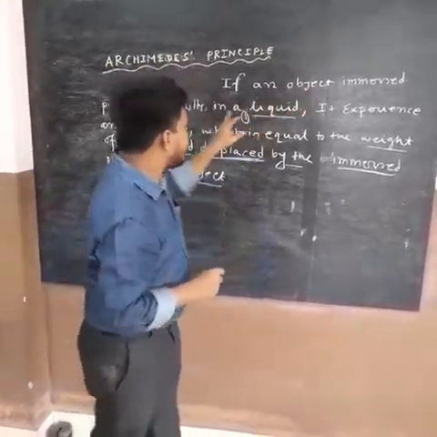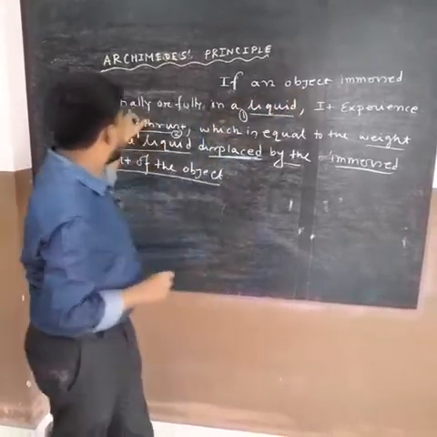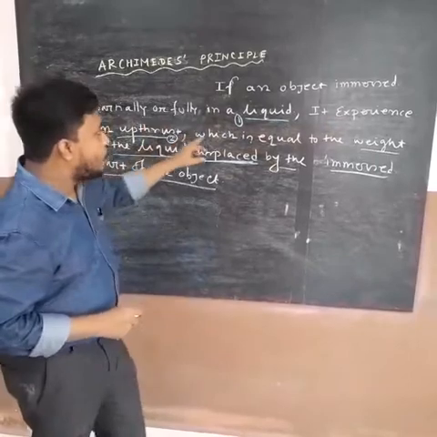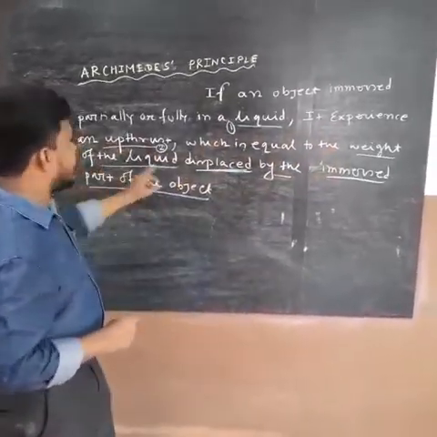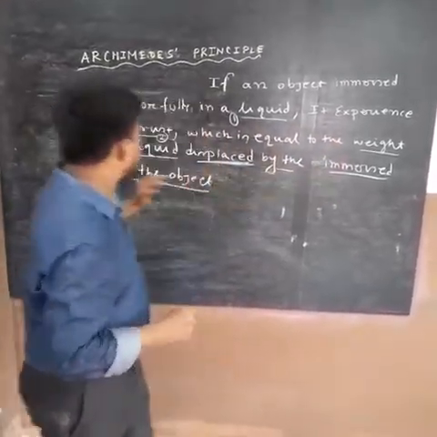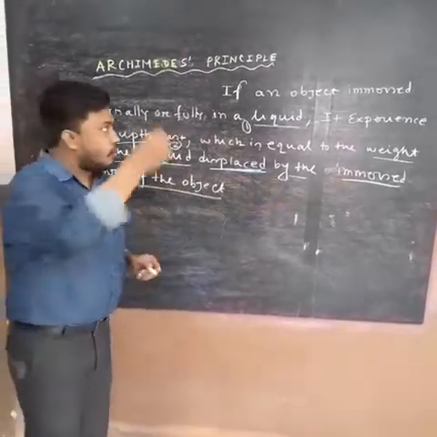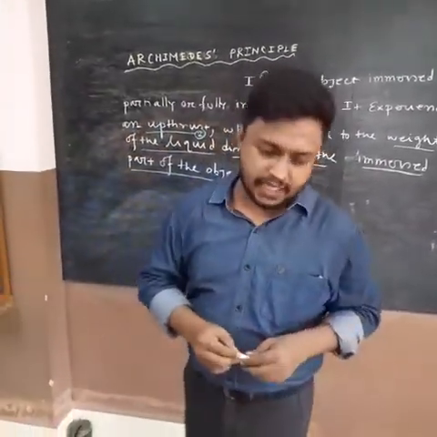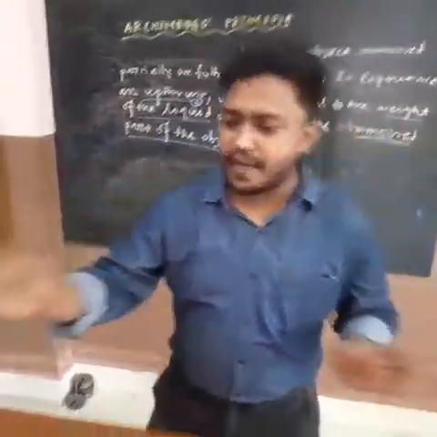So, if an object is immersed partially or fully in a liquid, it experiences an upthrust which is equal to the weight of the liquid displaced by the immersed part of the object. So one by one I can explain with a suitable activity students. So let's start students, with the first parameter.